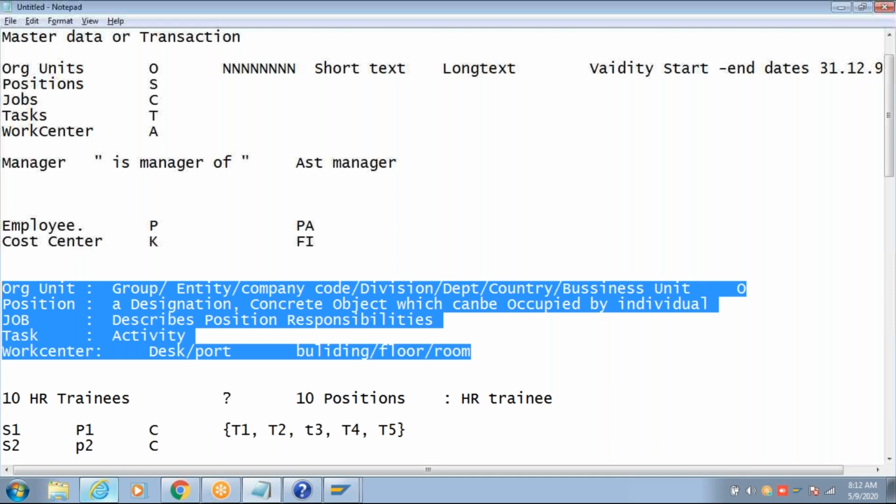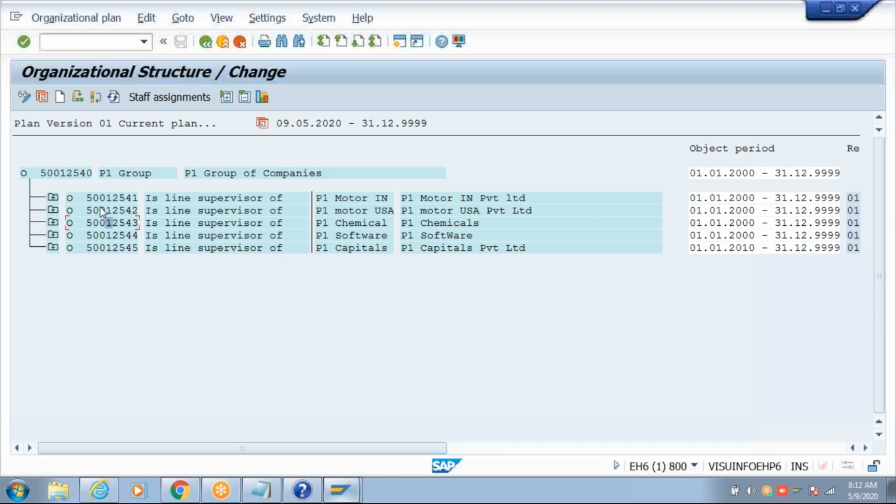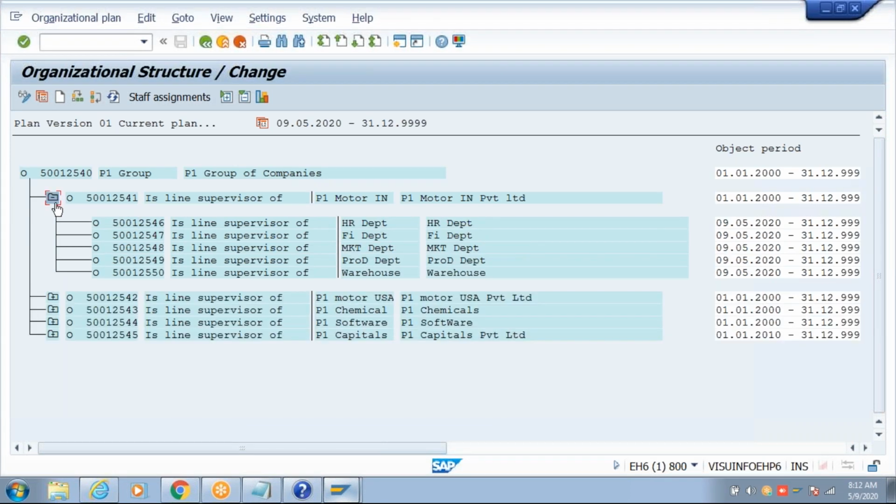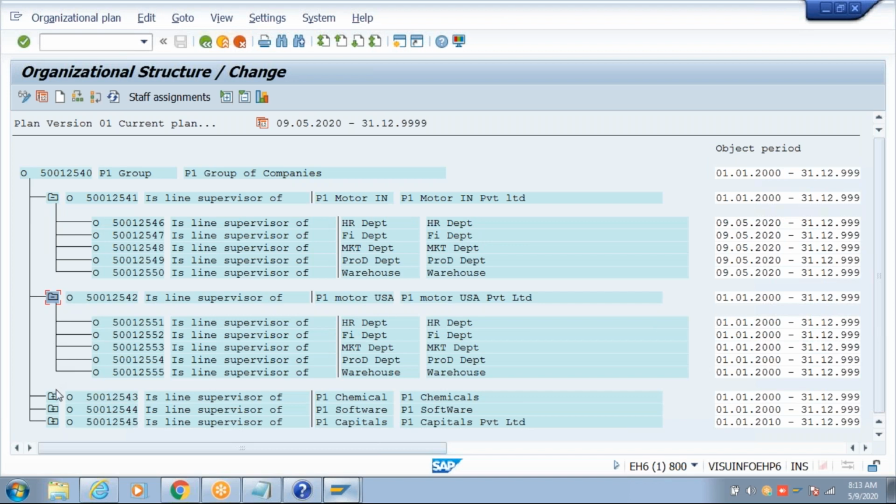Any question? So today, just create org units only. Tomorrow I'll be showing you how to create positions and how to create a reporting structure, a hierarchy, among the positions. Now, isn't it a hierarchy of org units? Yes or no? This P1 Group is the line supervisor of P1 Motors. P1 Motors is the line supervisor of the HR department. So this is a hierarchy of org units.